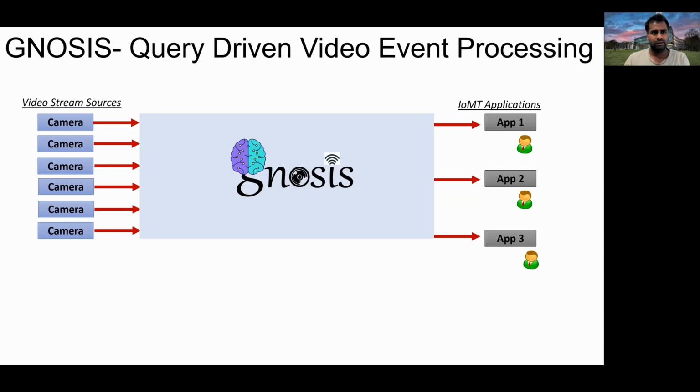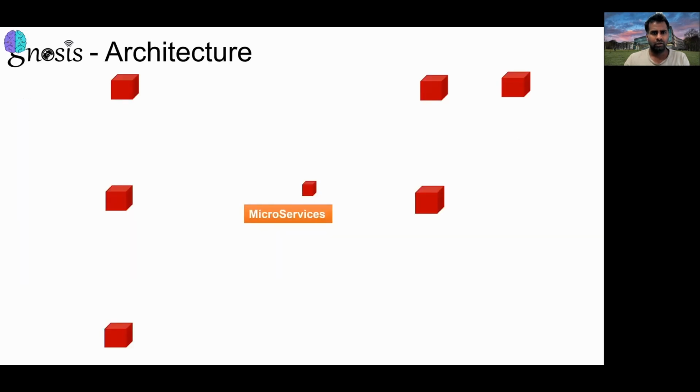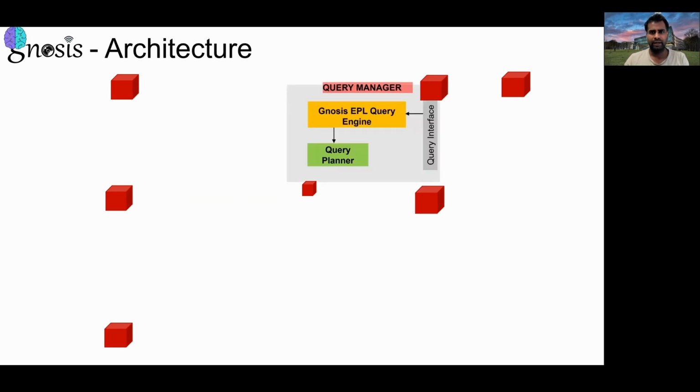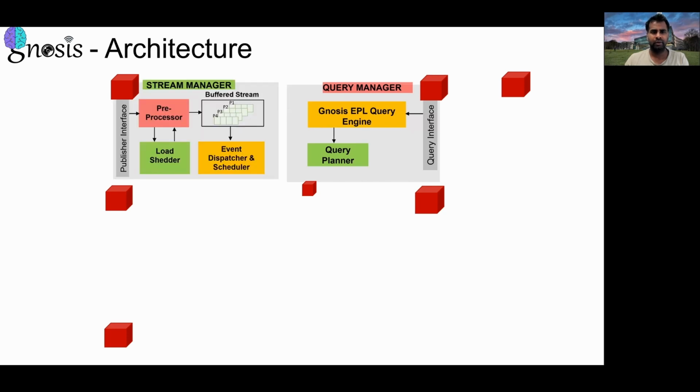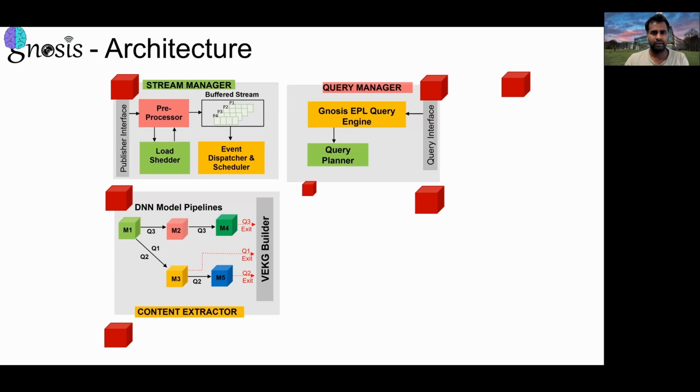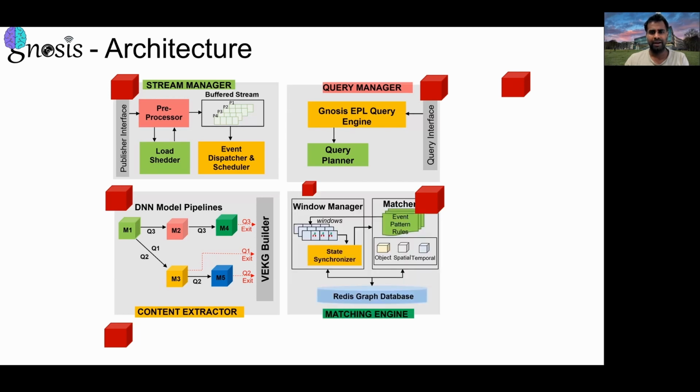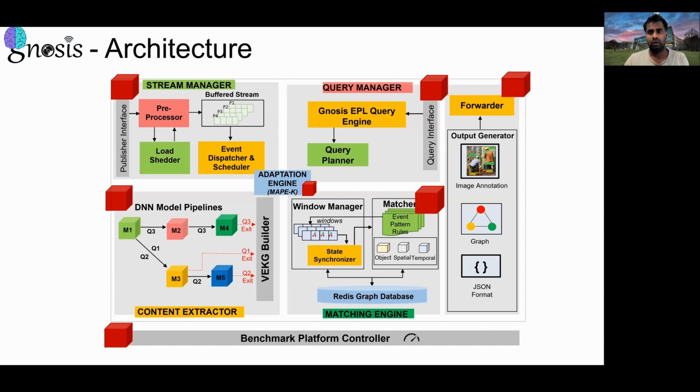To overcome these challenges, this demonstration presents GNOSIS, which is a query-driven video event processing system. GNOSIS follows a serverless approach where its components act as microservices. GNOSIS constitutes 7 major components: query manager to deploy event queries, stream manager to publish the video data stream, content manager to extract video content and convert it into a video graph event, matching engine to perform stateless and stateful video event matching, adaptation engine for autonomic workload balancing, forwarder and benchmark platform controller to generate different outputs and evaluate the system performance.